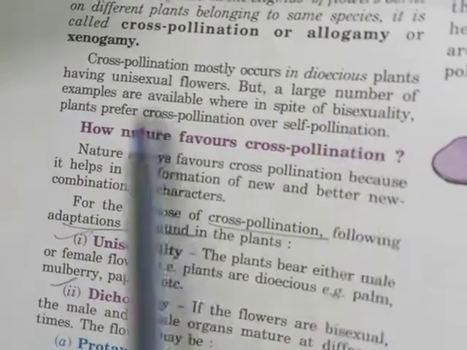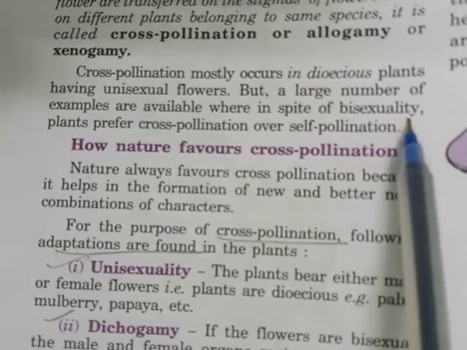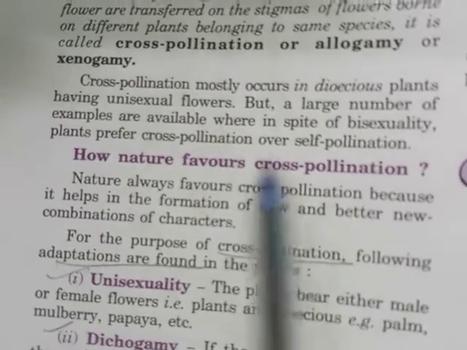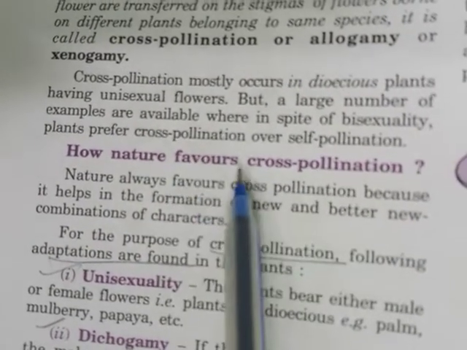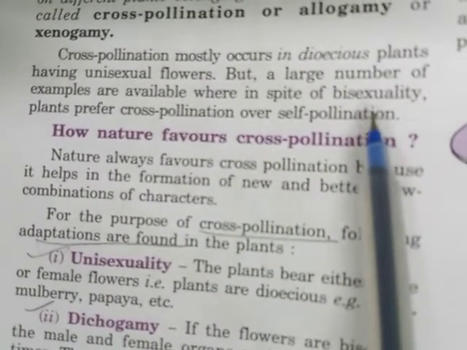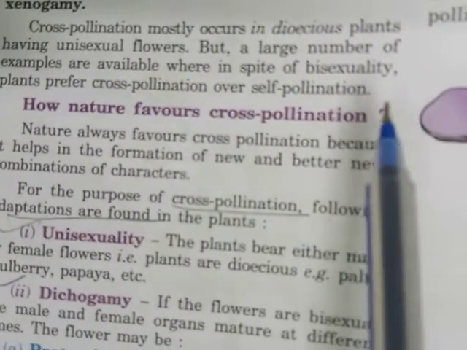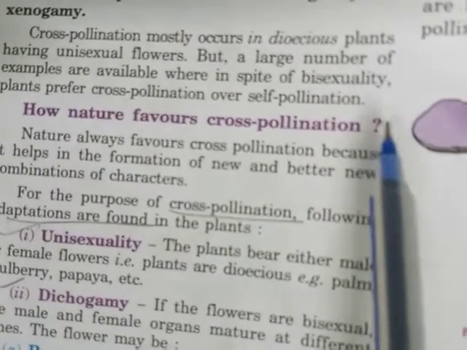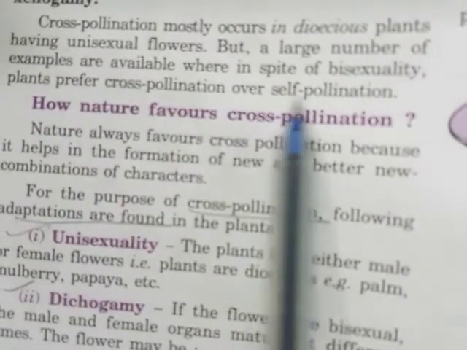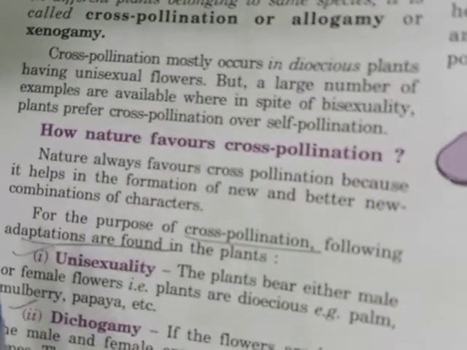But a large number of examples are available where, in spite of bisexuality, plants prefer cross pollination over self pollination. Children, there are many other examples where the flowers are bisexual, that means the male and female parts are born on the same flower, and still the plants prefer cross pollination over self pollination.